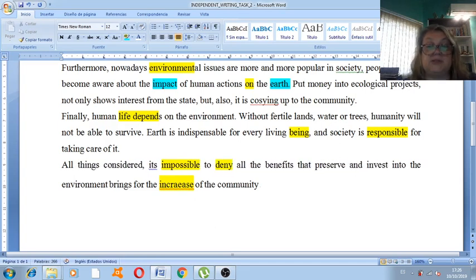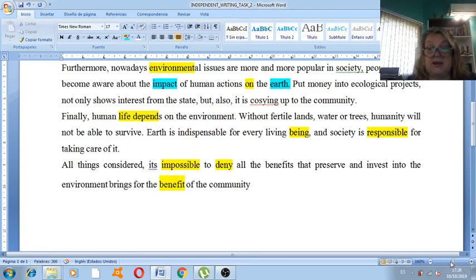All the benefits that preserve into the environment brings for the... I don't know what you mean here, probably increase, but a community doesn't increase. A community can be benefited, so brings for the benefit would be the right word of the community. Okay? Good. Well, this is it.